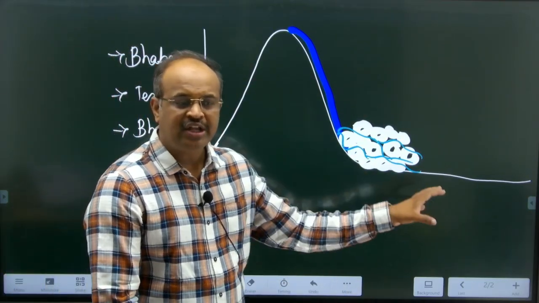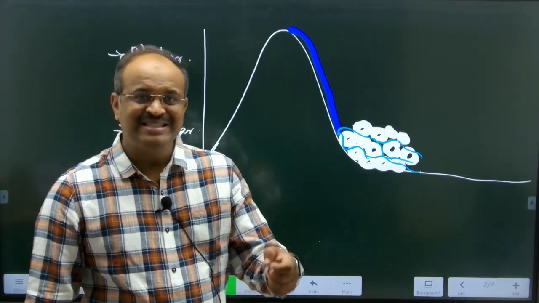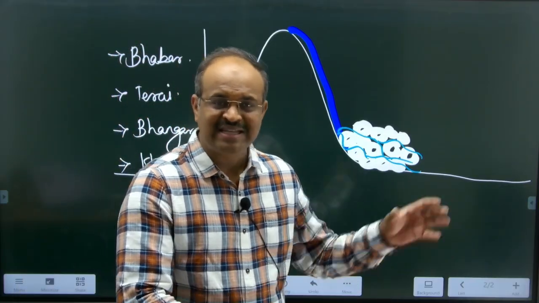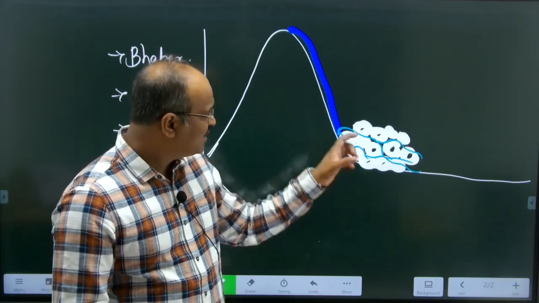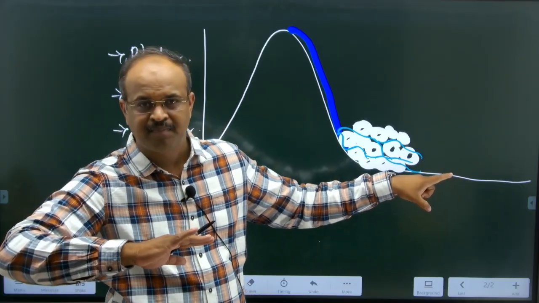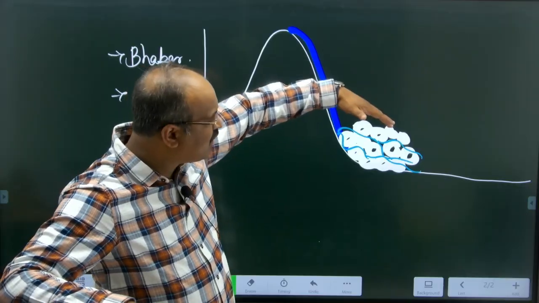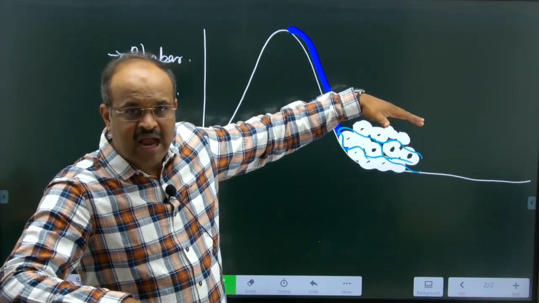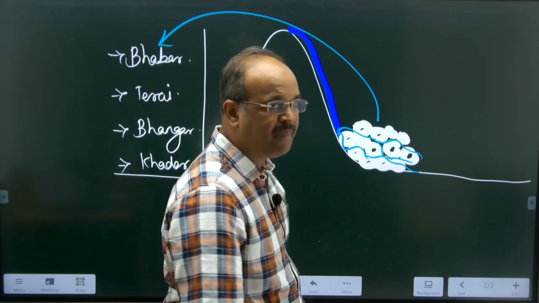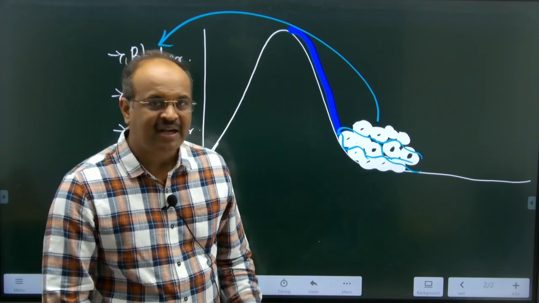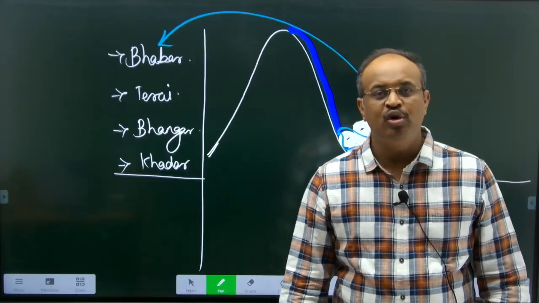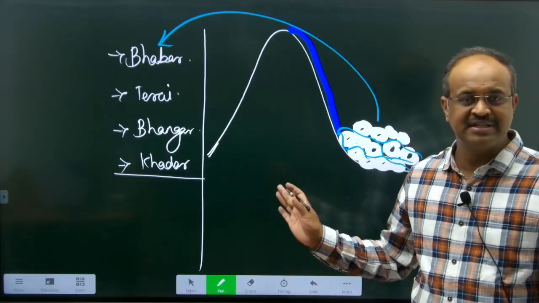Basically because here the different rocks are present. We can say you have these different pebbles and gravels, the size of the particles is very great, and so the river starts to flow below the surface. So you cannot see the river on the surface here, and this region is called a bhabar. Because of that, this region is not suitable for agriculture. So you cannot cultivate crops because of this reason.